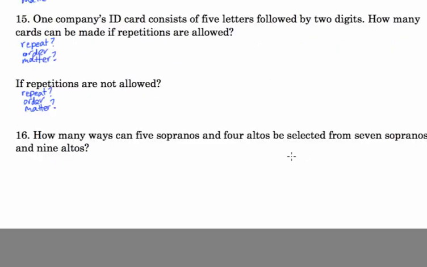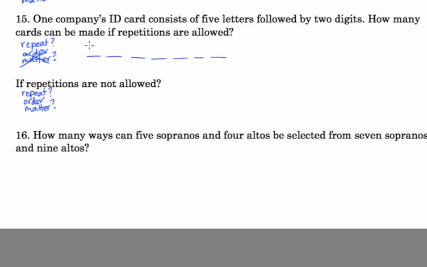One company's ID card consists of 5 letters followed by 2 digits. How many cards can be made if repetitions are allowed? So you are repeating, so we don't need to talk about order right now. So I like to do this with just slots. I have 5 letters and 2 digits.